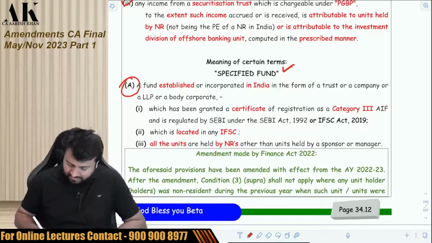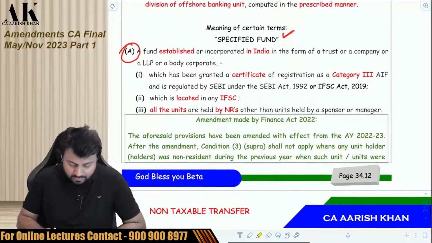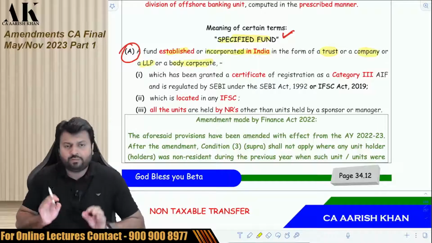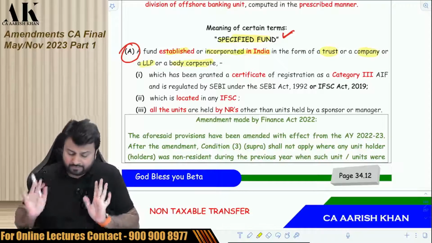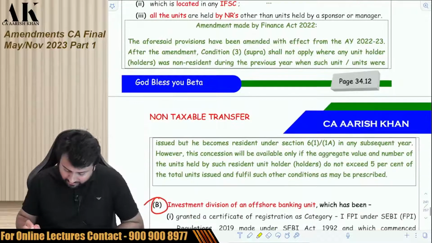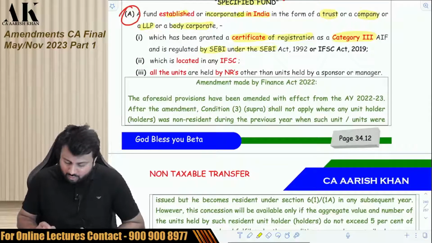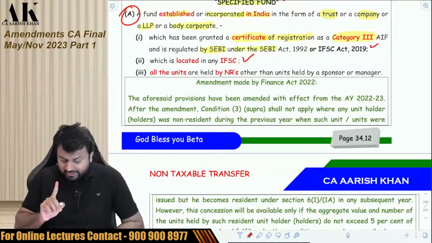So I'll just read the definition and then I'll explain the amendment made by the government of India. Who is a specified fund? A fund which is established or incorporated in India in the form of a trust or company or LLP or any kind of body corporate is called a specified fund. Now, which has been granted a certificate of registration as a Category 3 AIF and is regulated by SEBI. Is this condition amended? No, this condition is not amended. Which is located in IFSC. Is this condition amended? No. This is the same. Condition number 3 is amended.